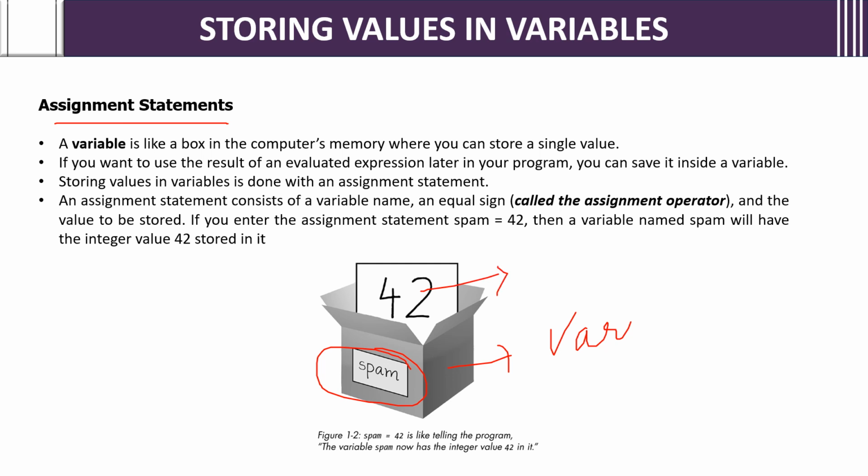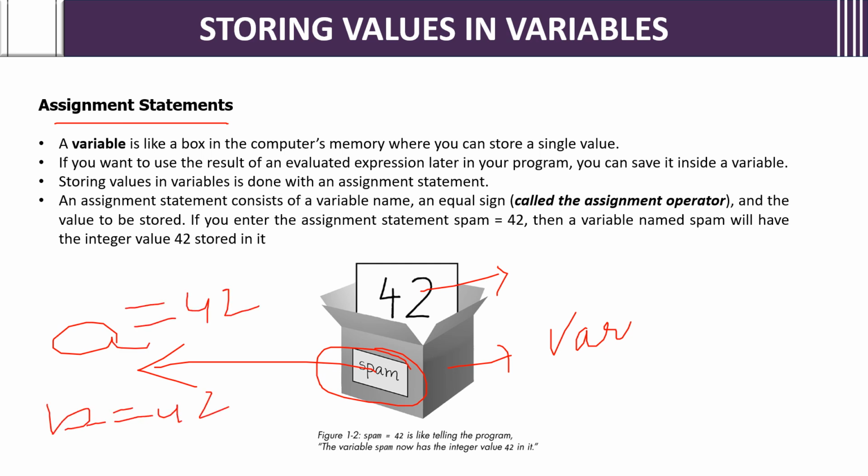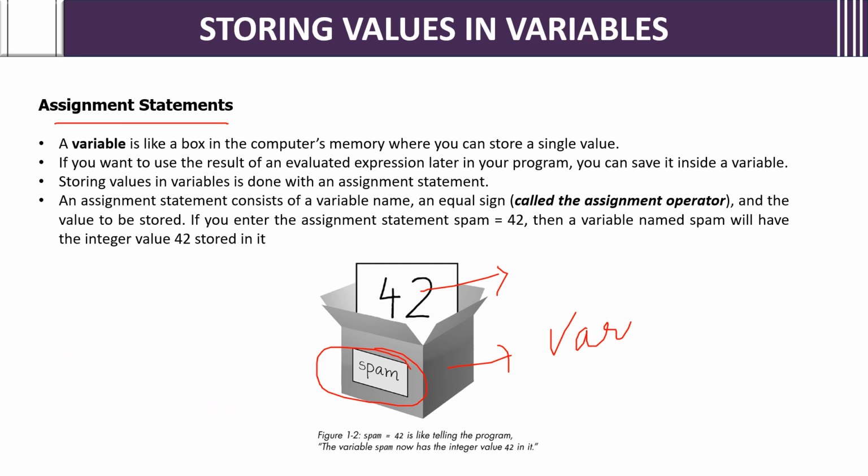So you can take this in place of spam as your variable: a equals 42, b equals 42, or name equals 42. That will be the variable. Anything you can take as a variable. In that variable you are going to add, for example, if you are doing a summing program, sum equals 2, you can add like that. Then a variable named spam will have the integer value 42 stored in it.